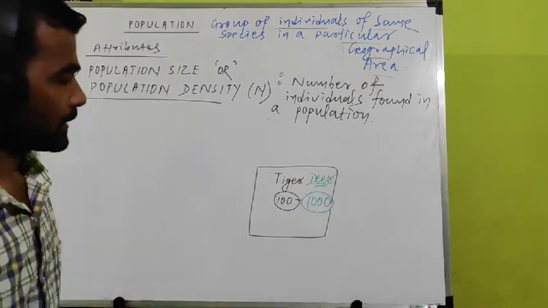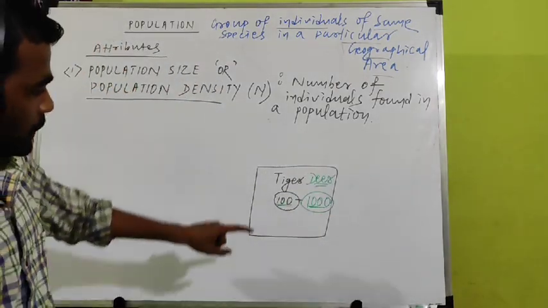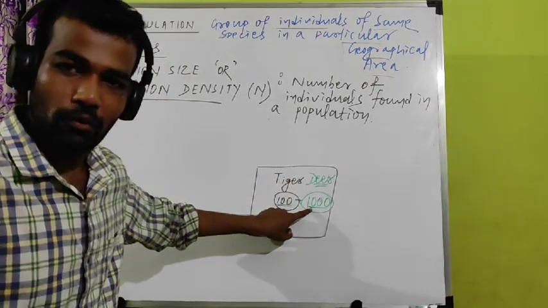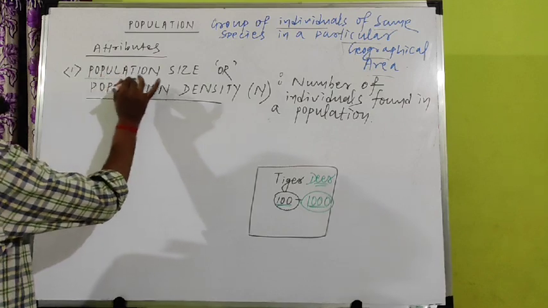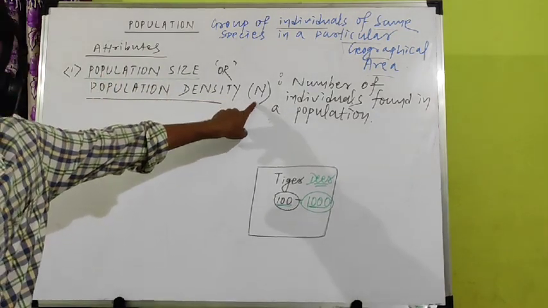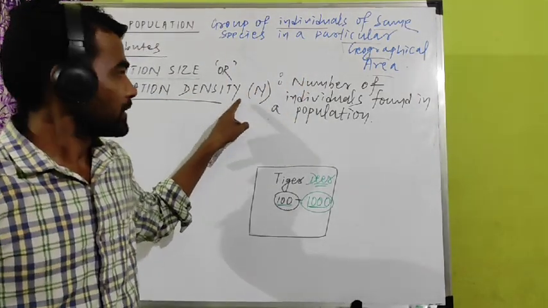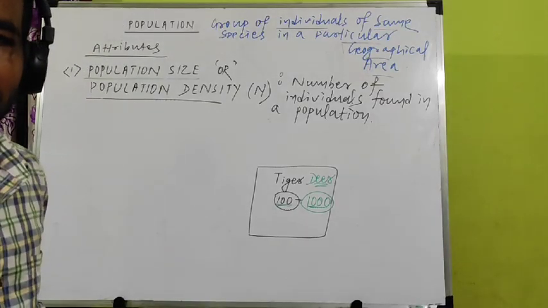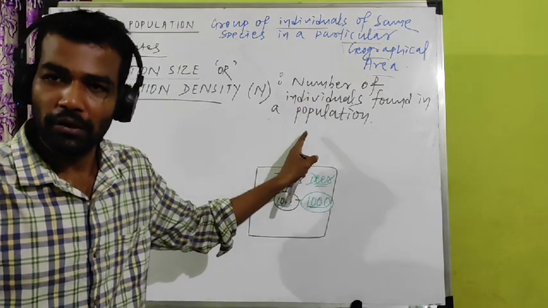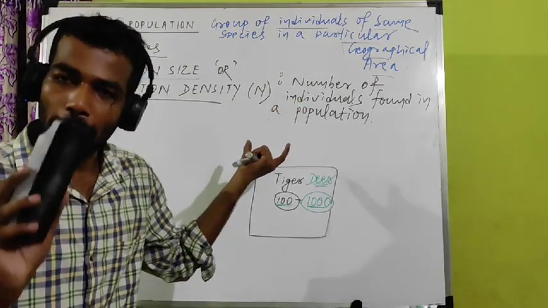So now you compare the size of the tiger and the size of the deer population. Tiger number is 100 in the forest and deer number is 1000. Now come to population size or population density. What is written? Population density symbol is N, capital N. N means number. So number of individuals found in a population.